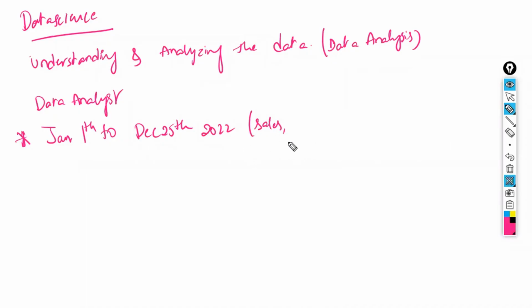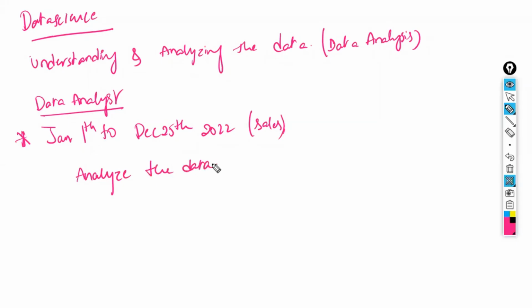Now the data analyst will analyze the data that has already happened, already completed from January 1st to December 25th. He will analyze the data.